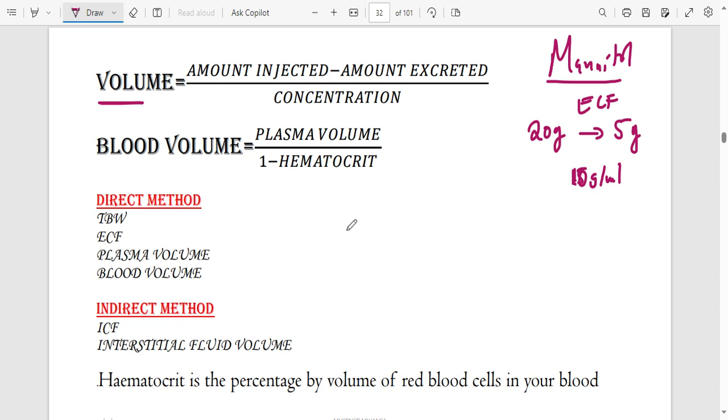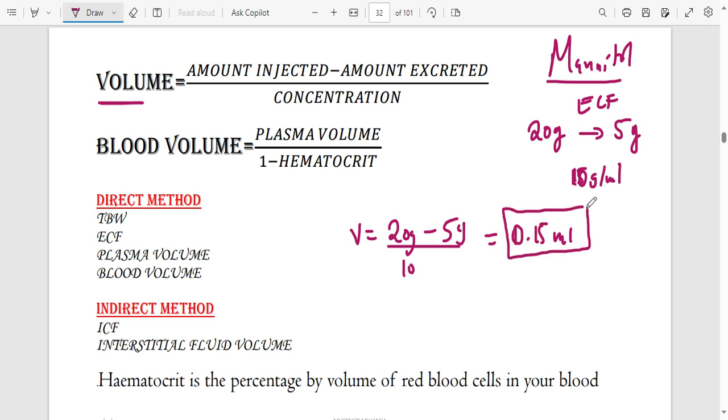To find the volume, take the amount which was injected, in this case 20 grams, and remove the amount which was excreted. If there was no excretion, then don't remove anything. So 5 is excreted or metabolized. Divide by its concentration, that is 10. So in this case, it will be 15 out of 10, that is 1.5, and this is going to be in mils, looking at the unit that I used. So this would be the amount of ECF if that was what we were given.